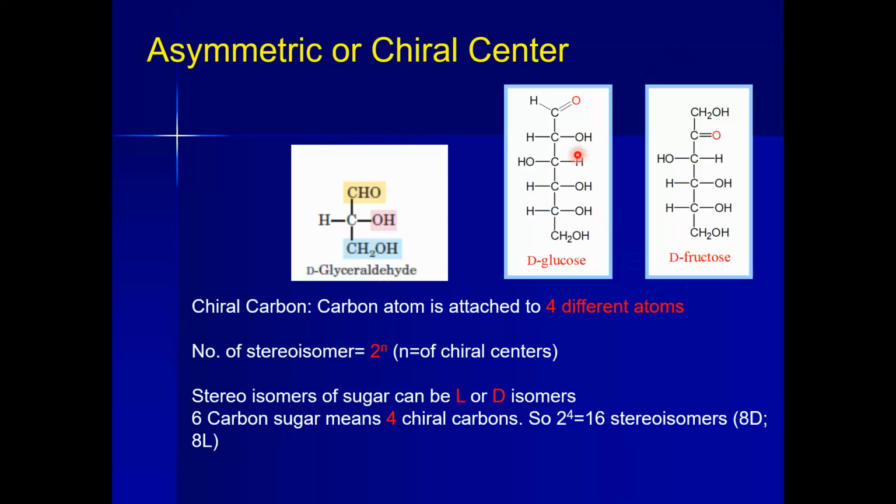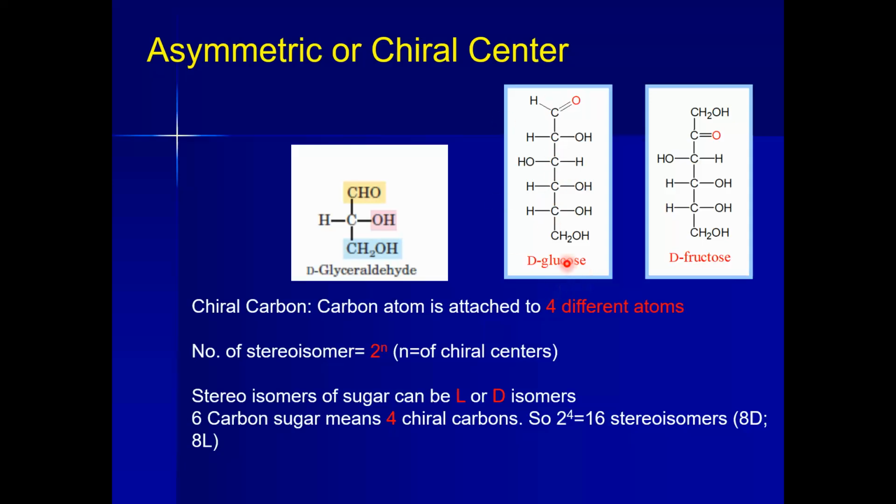If I am talking about how many chiral centers we have in D-glucose, we have to find out how many carbon atoms in D-glucose are surrounded by different groups. From this carbon atom, we can see we have this group that is different, one hydrogen that is different, one hydroxyl, and the rest I will count as one group. So it is one chiral center, and by doing so this is the second, third and fourth.